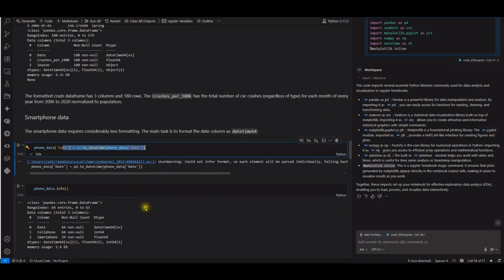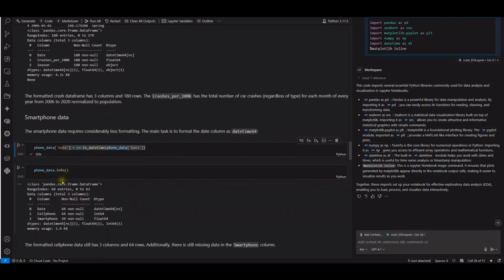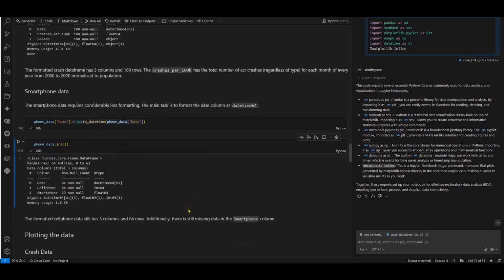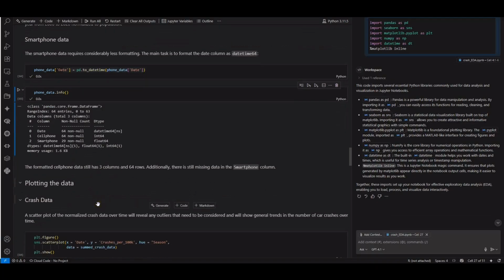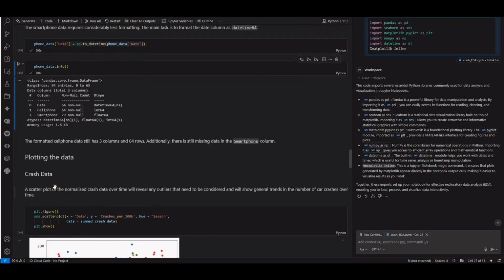Okay, so let me just run it again just in case I forgot to run. That is already done. And now let's read the info. So the formatted cell phone data has 3 columns and 64 rows. Additionally, there is still missing data in the smartphone column. So now we will plot the data.